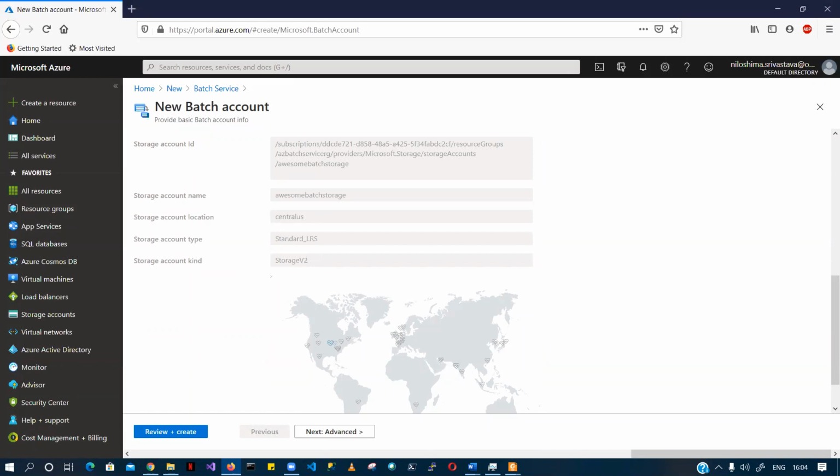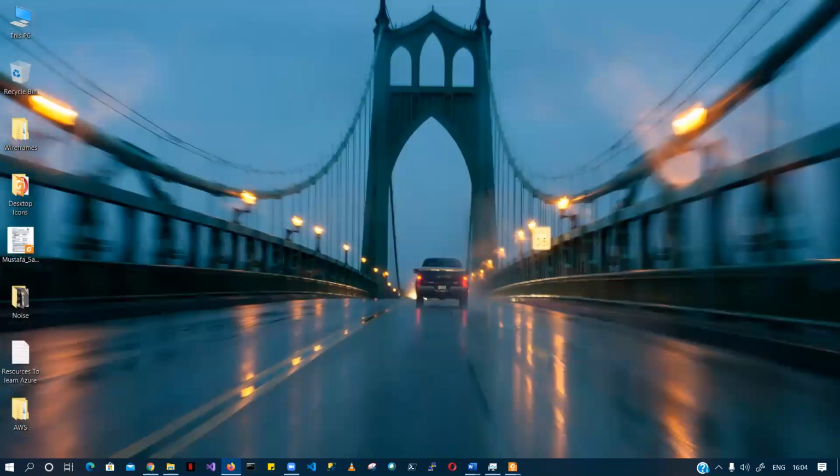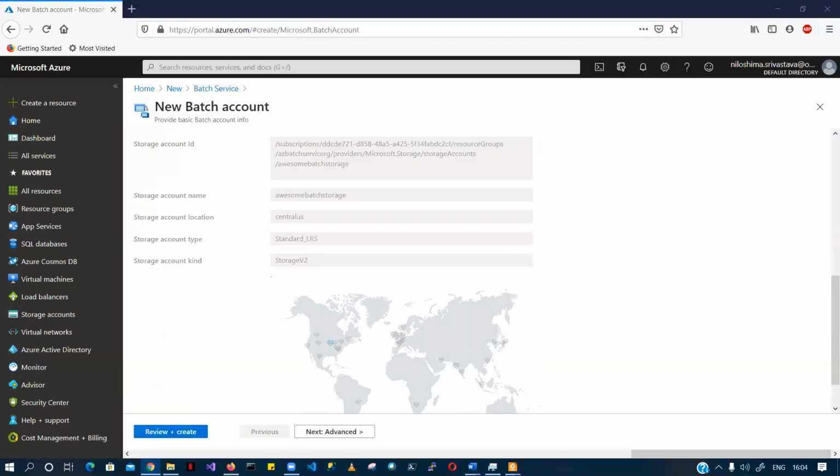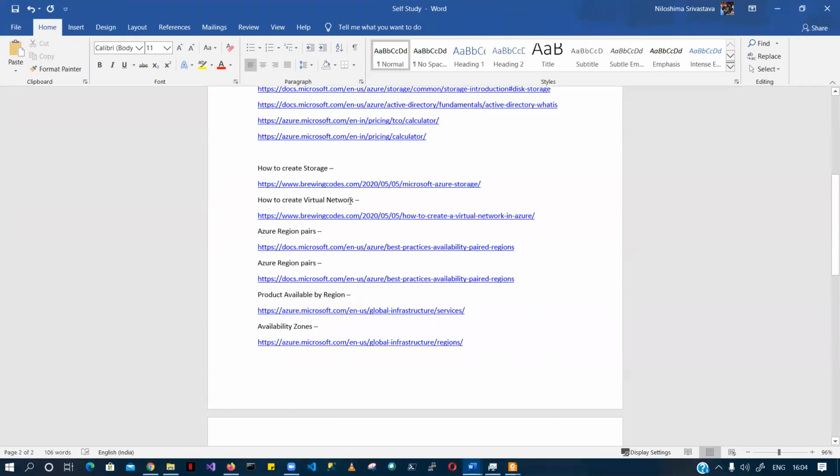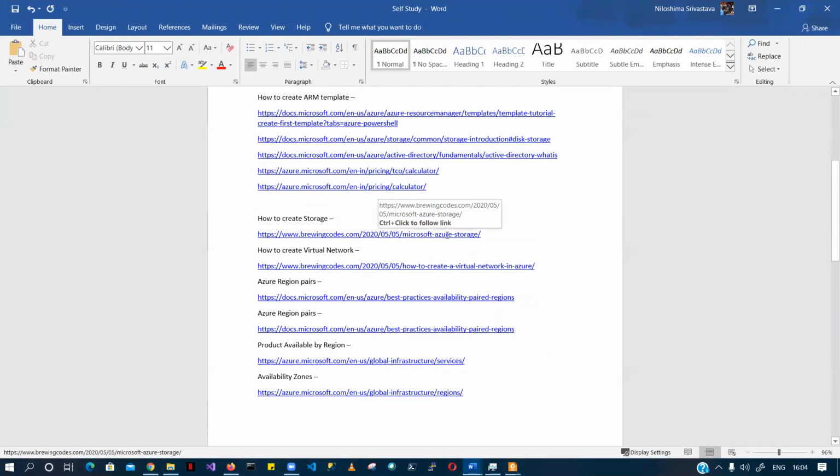Now, did any one of you go through the links which I shared, the self-study link? I asked you to study storage. I have given you this URL, which talks about how to create storage. Did you go through that? Any one of you?